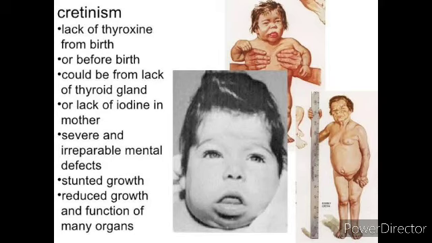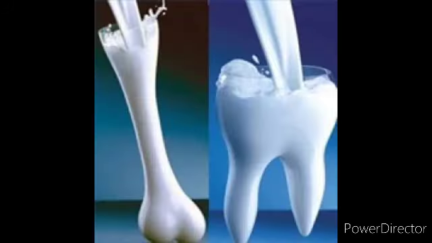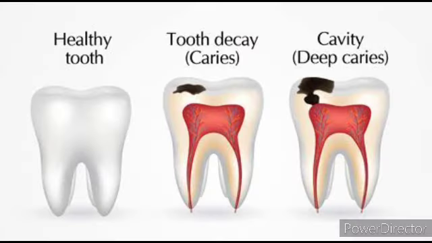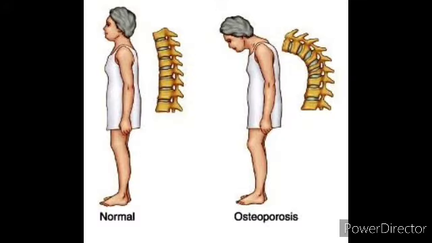Next, it's fluorine. A major source of fluorine is water or milk, and it is a major component of tooth enamel and bone. Deficiency of fluorine results in dental decay. Manganese. The major sources of manganese are vegetables, and it is majorly required for bone development. Deficiency of manganese results in poor bone development.